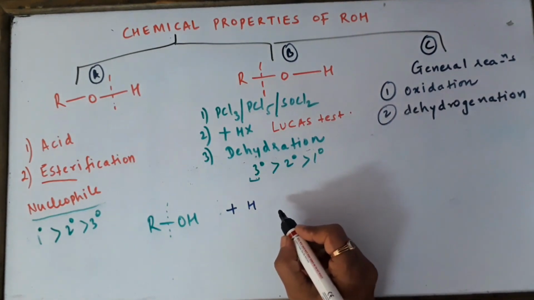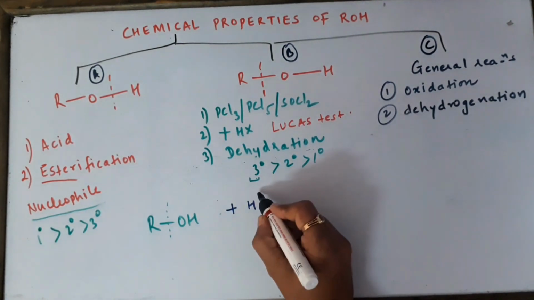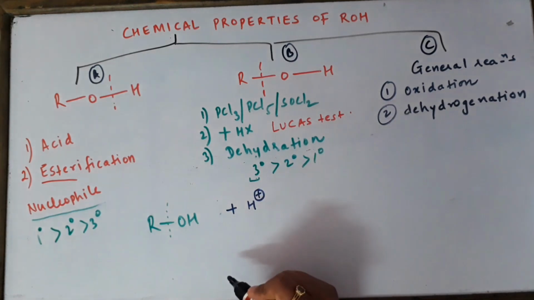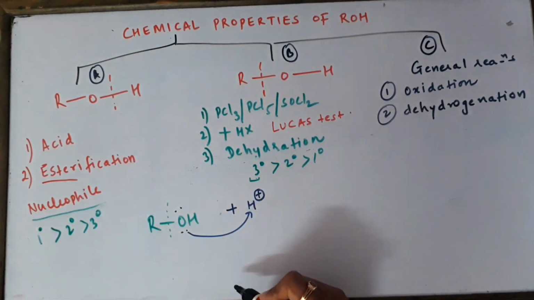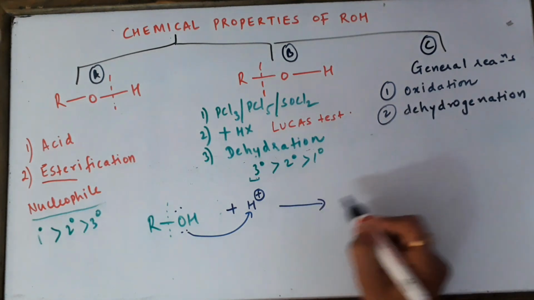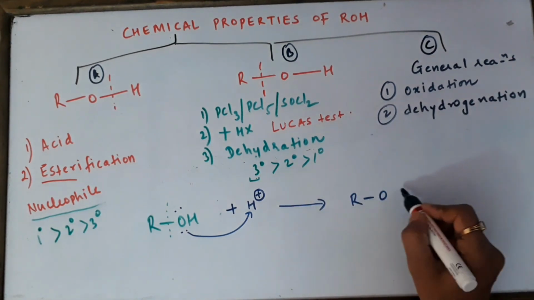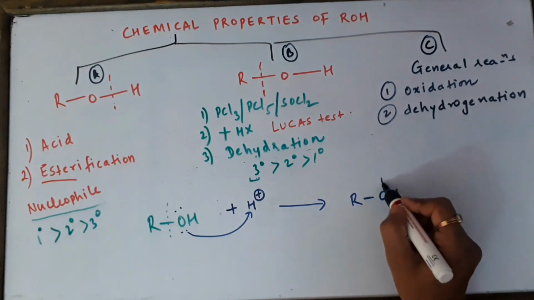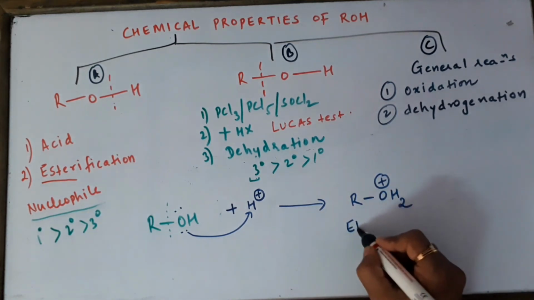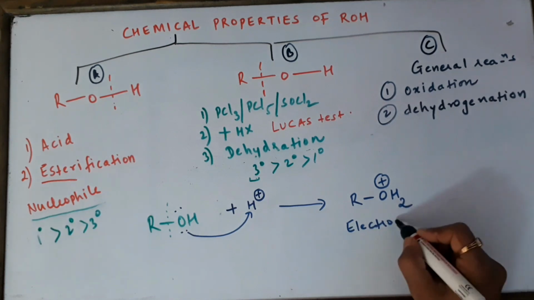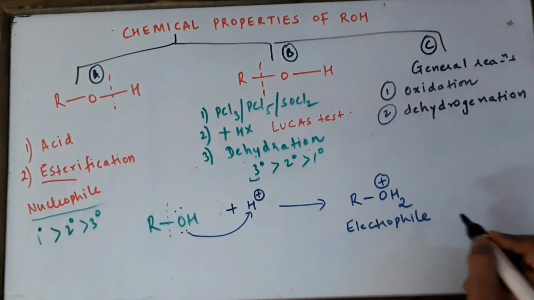In the first step, we are going to take the H+ from HCl and protonate our alcohol. As a consequence, we get protonated alcohol. Protonated alcohol will now act as an electron deficient species.